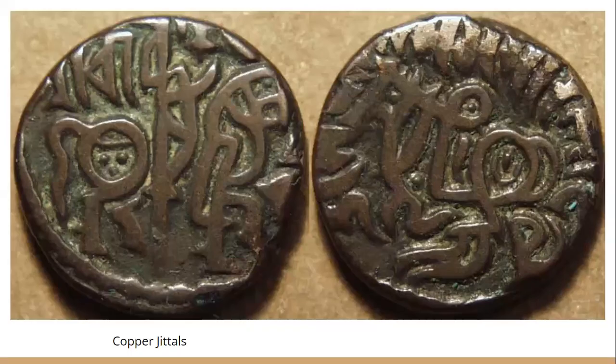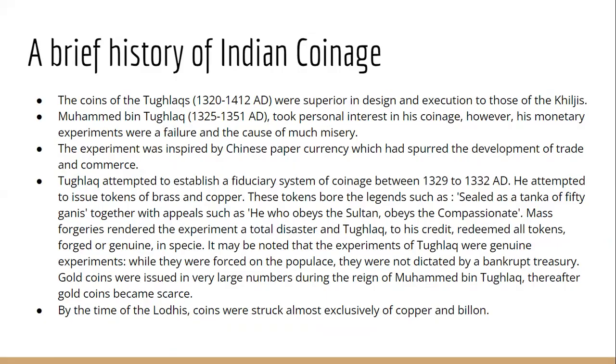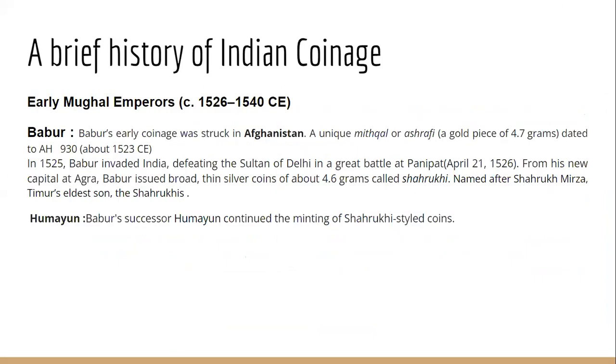Two important coins which you need to remember: silver tankha and copper jittal, and token currency issued by Muhammad bin Tughlaq. Now coming to the next important part, coinage under the Mughals. So we all know the founder of the Mughal dynasty was Babur. Babur originally had his kingdom in Kabul, that is Afghanistan area. So when he was in Afghanistan or the Kabul area, he issued a coin which was known as